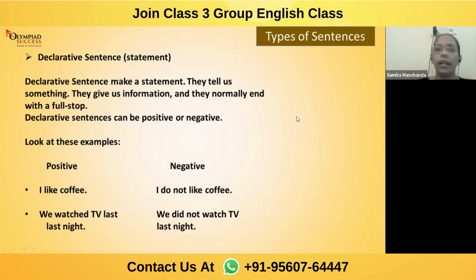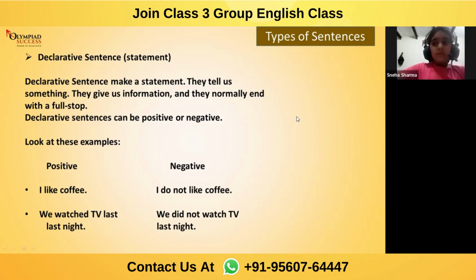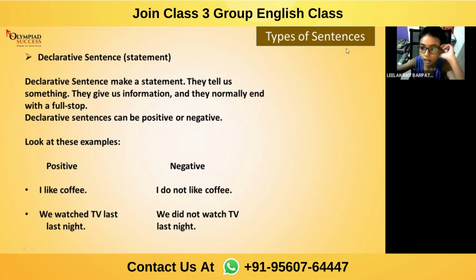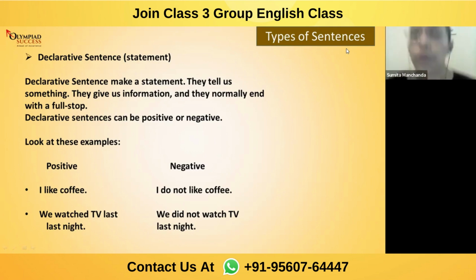Okay. Anyone else? Or the ones who have already answered, just lower your hand. Yeah, Leelakan. Ma'am, declarative sentences end with a full stop. Okay. Good, all of you. The ones who try. Yeah, Shivin.